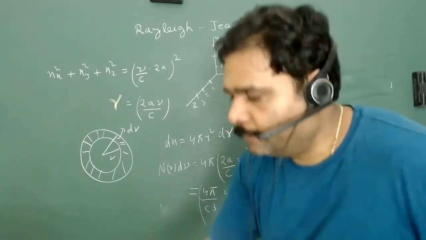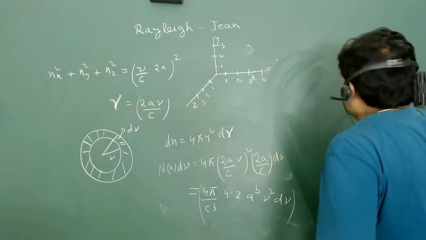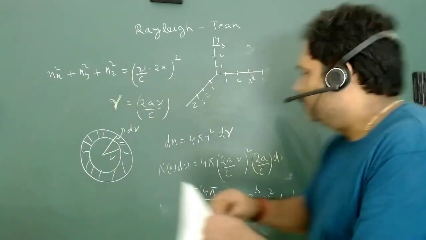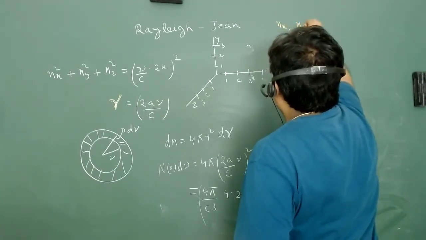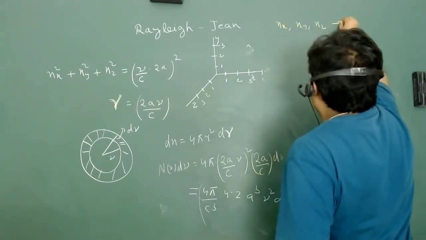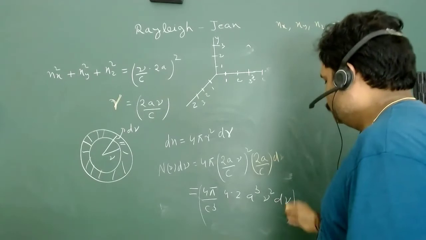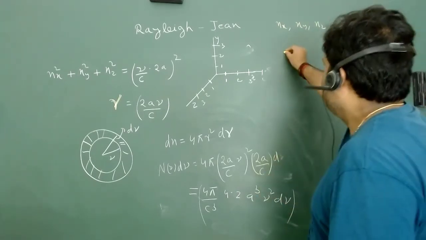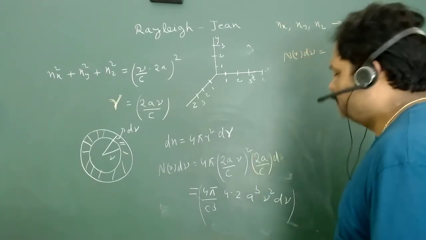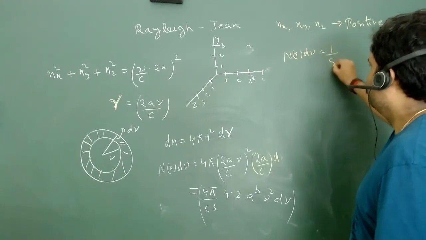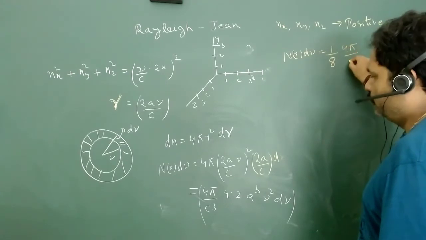What we have basically is that nx, ny, nz are positive numbers. So we are just using nx, ny, nz as only positive numbers because they are the allowed values. So now we can just divide the actual number of modes, or actual number of waves, or actual number of states, by 1 upon 8, and this will be 4 pi upon c cube.